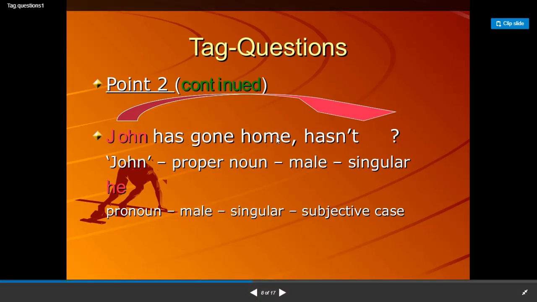John has gone home, hasn't he? Why? Because John, which is a proper noun, of course this is a male, he's a boy, and it is only one person, singular, so it should be replaced by he, and the question tag will be, hasn't he?